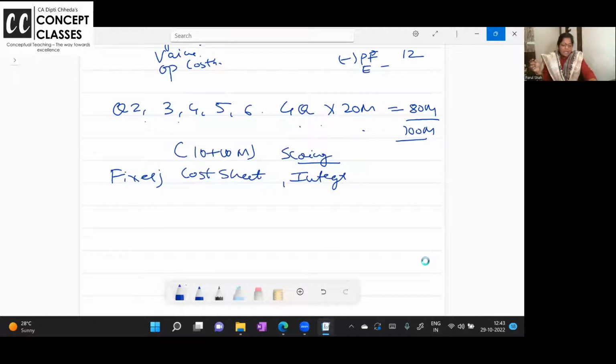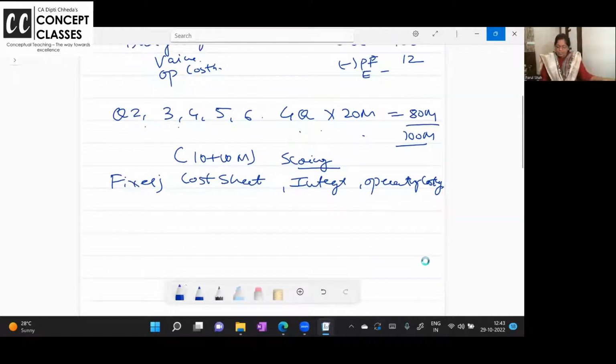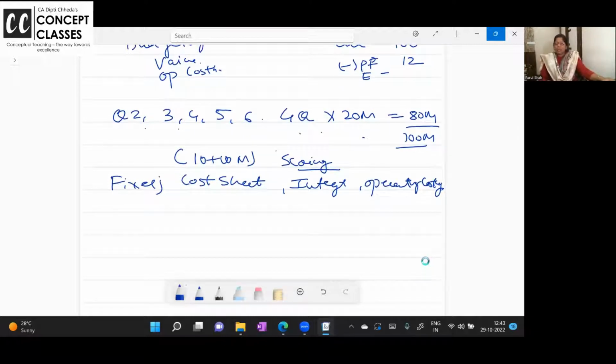So like this, they are asking these questions routinely. One question is fixed from operating costing. You have more than 8 types of costing: operating, standard, marginal, job, batch, budgeting, and all. Out of that, 5 questions are asked. In this 5, 4 you have to attempt, but out of that, cost sheet is definitely there. Operating costing is definitely there.